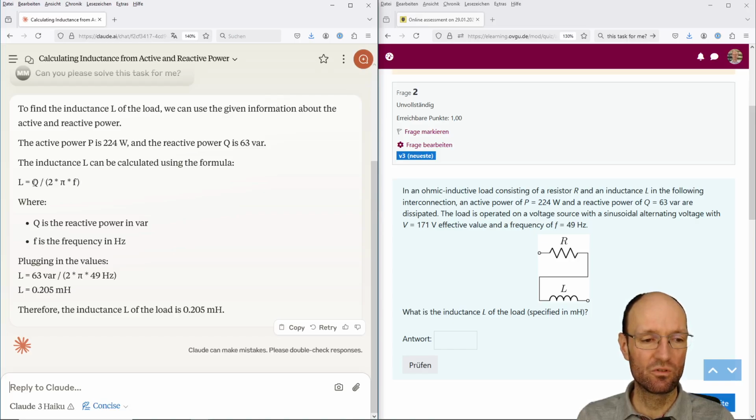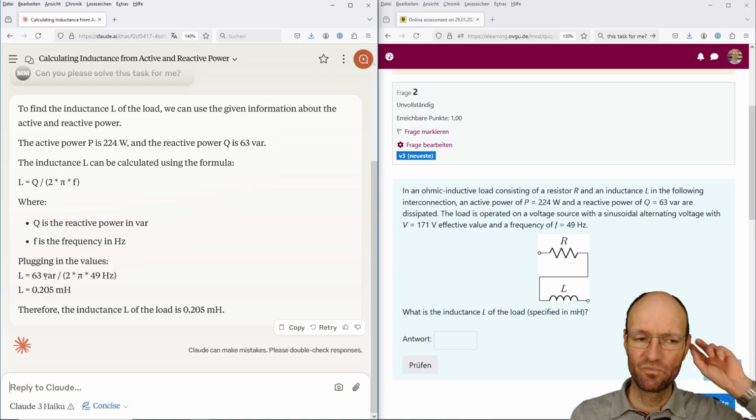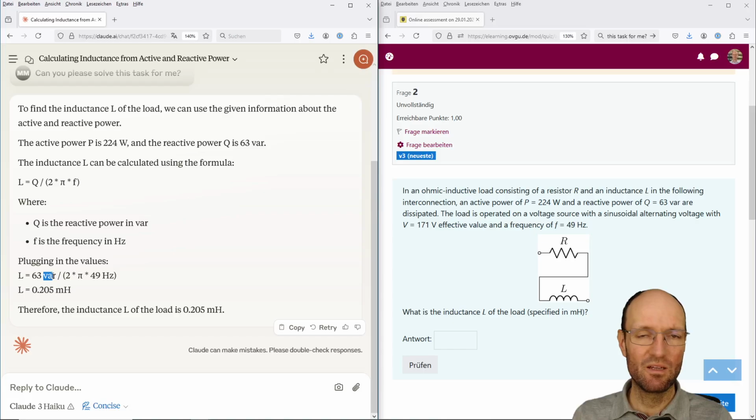I would not really agree on this, because this is volt ampere reactive, or volt multiplied with ampere. If we divide by frequency, we multiply by seconds.